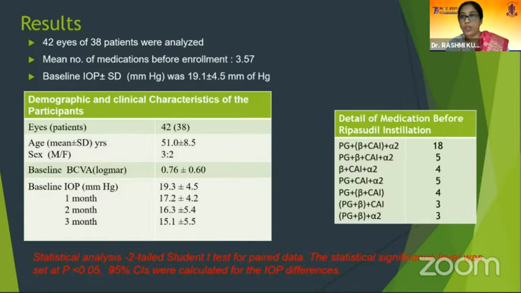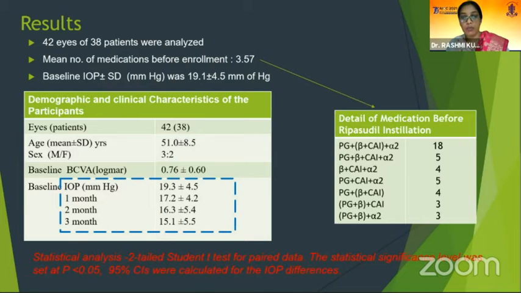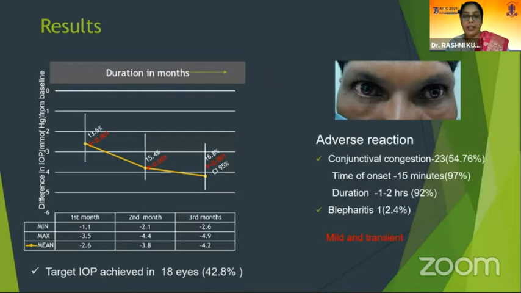So coming to the results, at the end of this study, we had a total of 42 eyes of 38 patients who completed the study and were analyzed, with a mean number of medications before enrollment of 3.57 and a baseline IOP of 19.1 with a standard deviation of 4.5 mm. It was found that a persistent decrease in IOP was noted at the first, second, and third month, and these values were statistically analyzed using the two-tailed student t-test to get the percentage reduction of IOP compared to baseline.